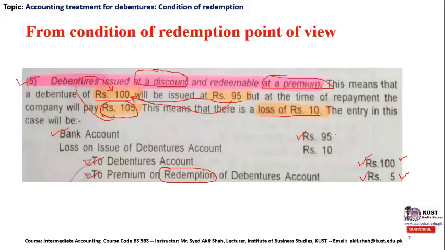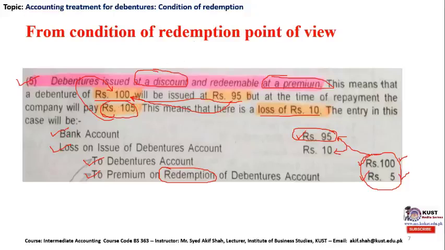So overall we can say that the company has sold its debenture at rupees 95, but at the time of maturity it is required to pay its holder rupees 105. So the difference between these two is actually rupees 10. This rupees 10, from the perspective of the company, is a loss. So the loss on issue of debenture account will be debited by rupees 10, so that both the debit and credit columns match each other. So this was the final condition from the redemption point of view.